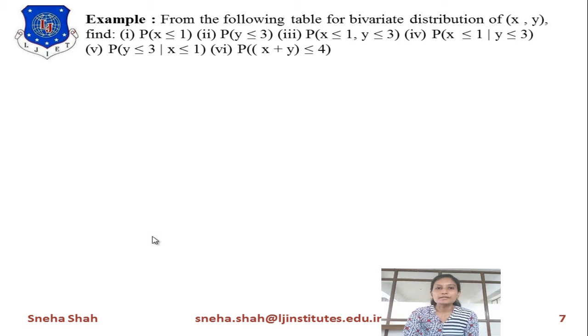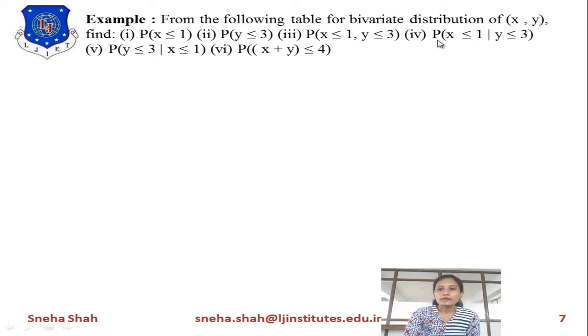So the first example is from the following table. One table is given to you for the bivariate distribution of x, y, which means a two-variable function of x and y. We have to find the probability of x less than or equal to 1, the probability of y less than or equal to 3, and the probability of x less than or equal to 1, y less than or equal to 3. This will be considered the joint probability.